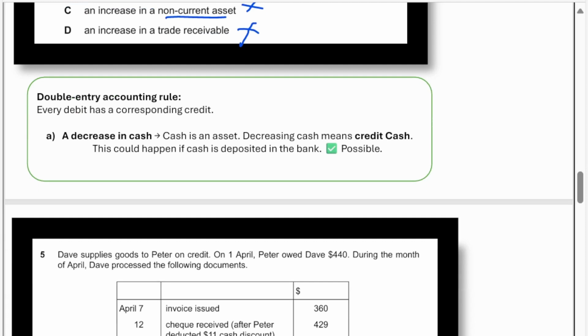And then I want to explain the double entry rule. Every debit has a corresponding credit entry. A decrease in cash, cash is an asset. A decrease in cash means a credit to cash. This could happen if cash is deposited into the bank.